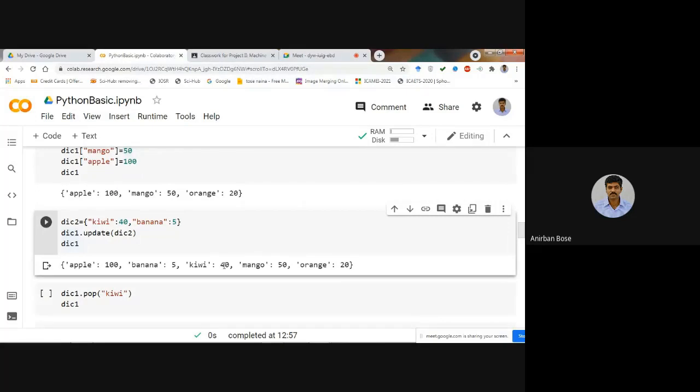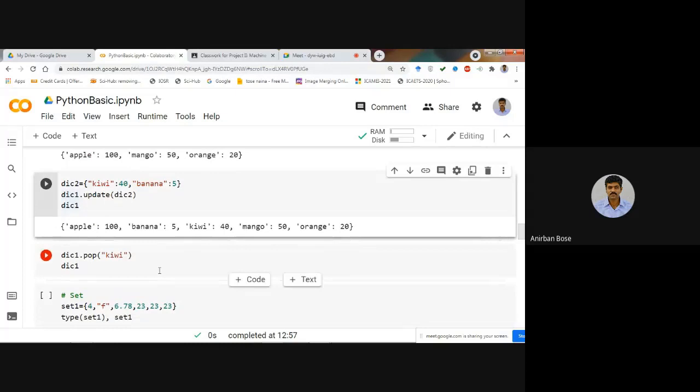Now if you want to remove, you just remove it with the proper key. Because you know that in a dictionary there is no index, you use the same command dot pop, but instead of an index you have to give the proper key.